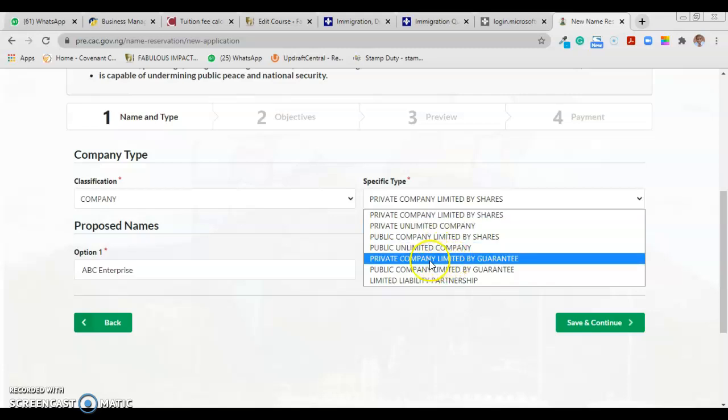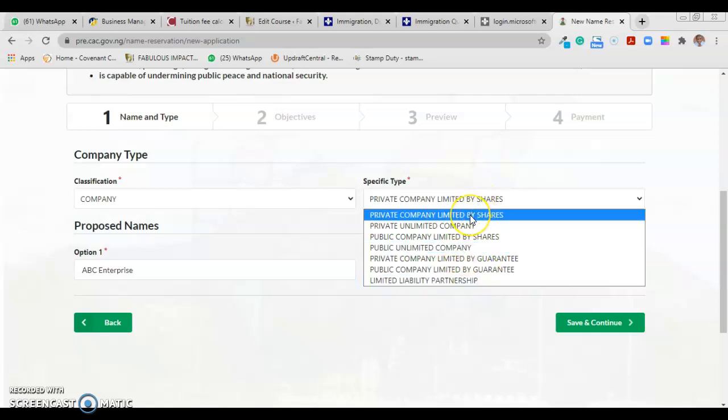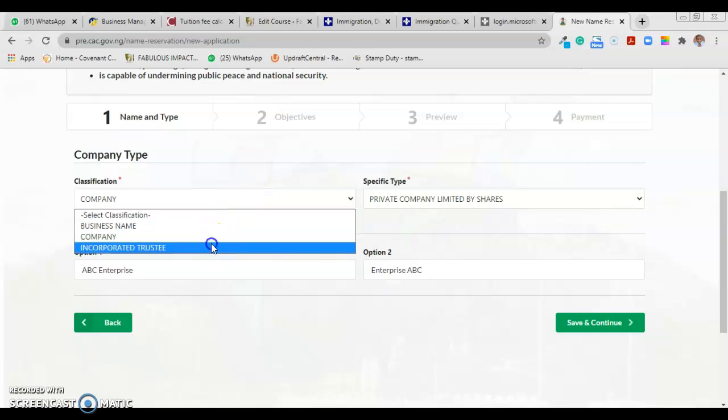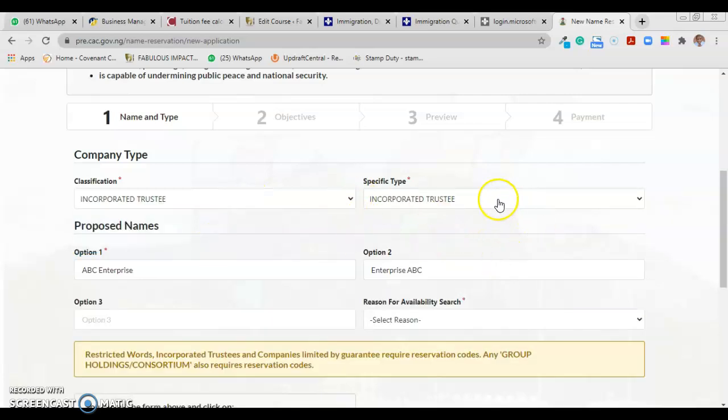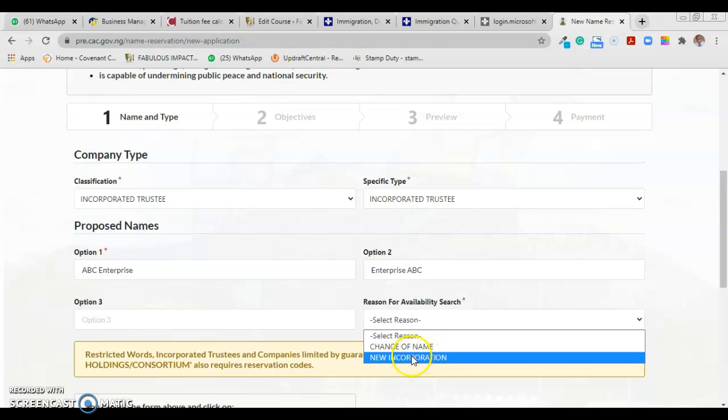And then limited by guarantee. You can see private company limited by guarantee is a type of incorporated trustees, but instead of trustees, you have guarantors. So you should take note of this. Most times it is private company limited by shares. For incorporated trustees, you have to provide 3 names, then you choose your reason for availability search. Is it new incorporation or change of name?